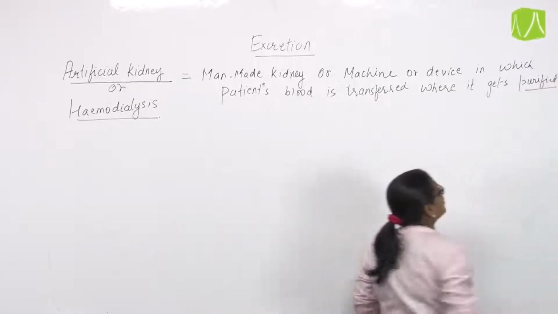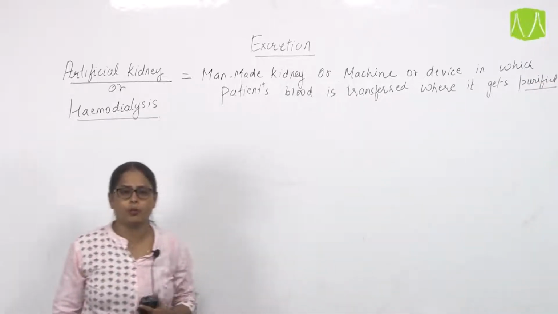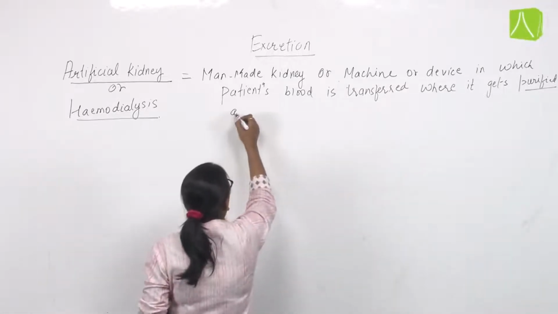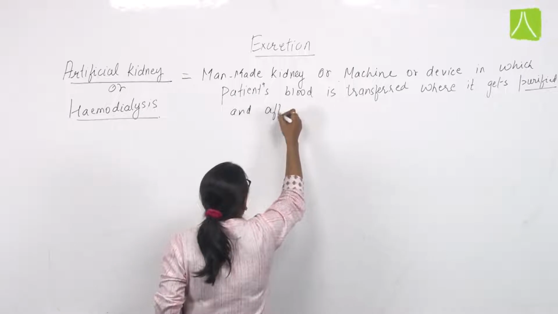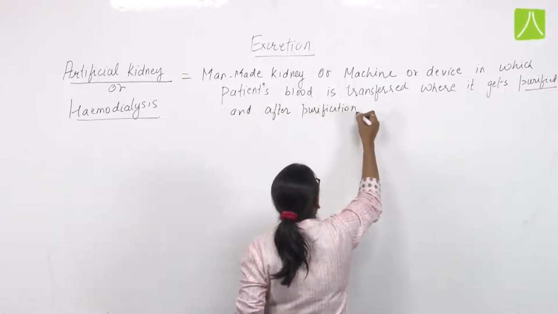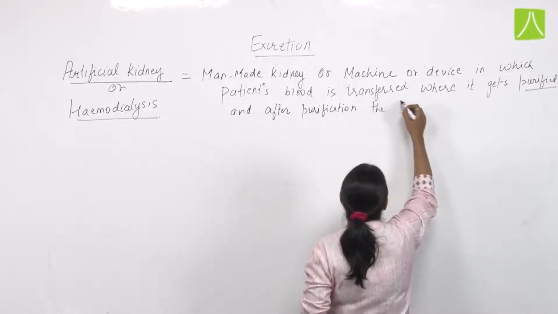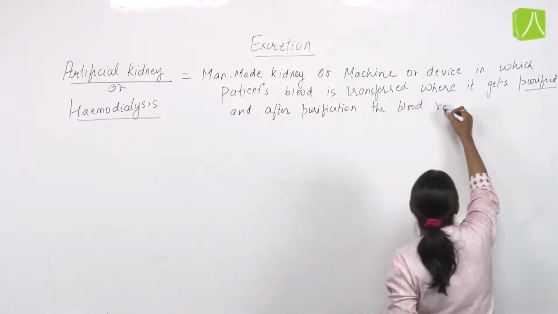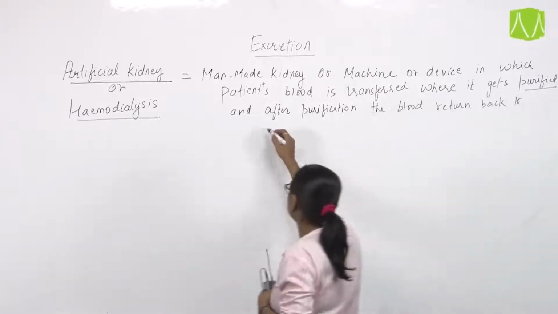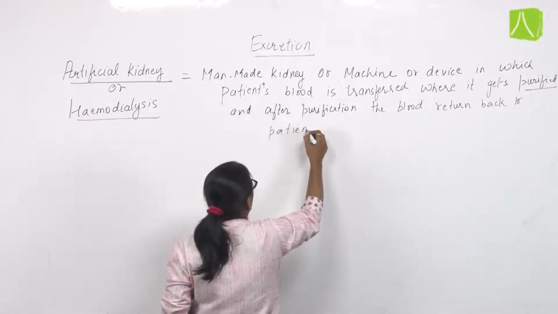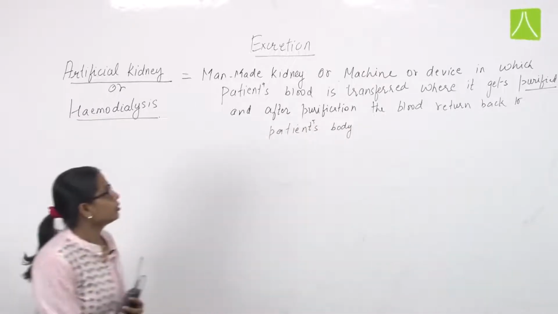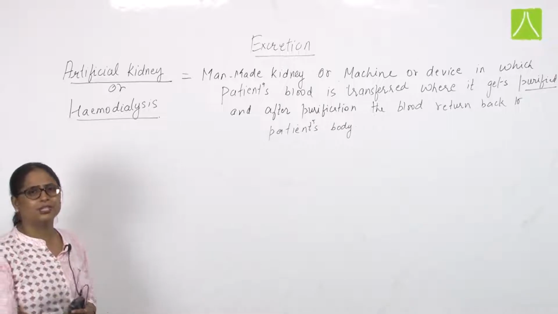Purification means the removal of metabolic waste from the patient's blood is done in this machine, and after purification the blood returns back to the patient's body. Okay, so this is the definition of the artificial kidney system.